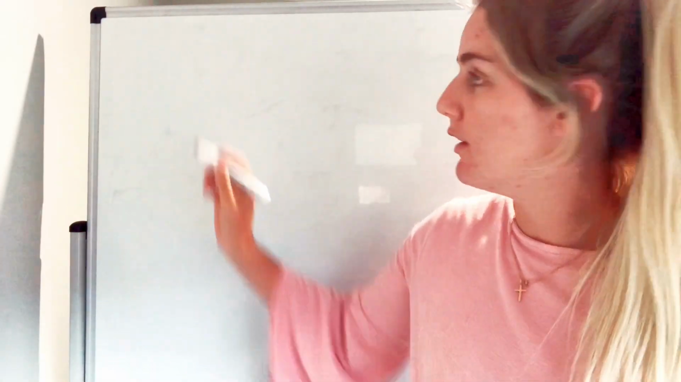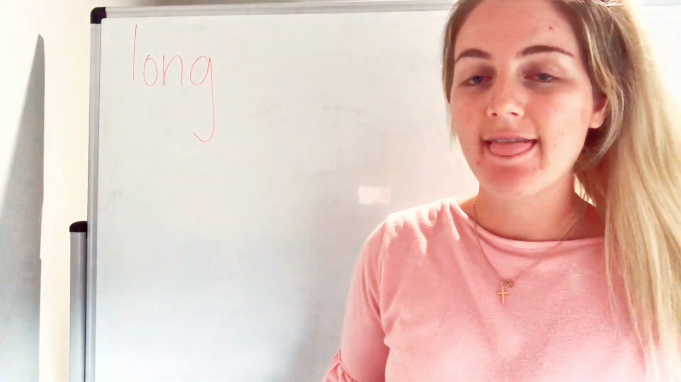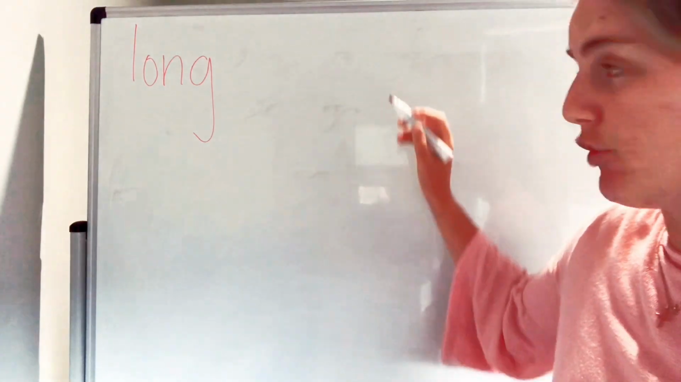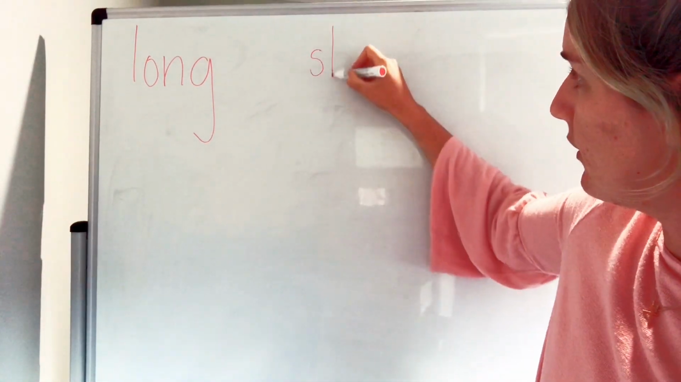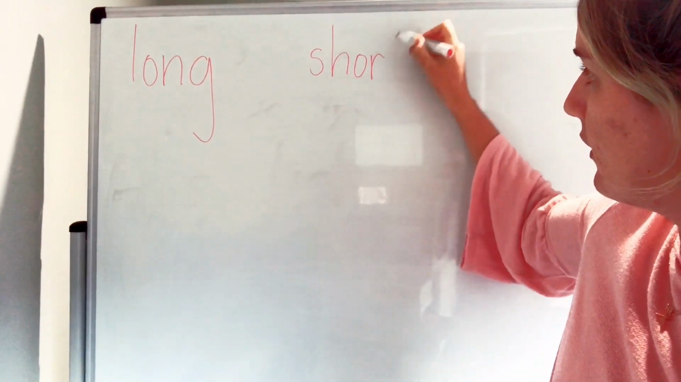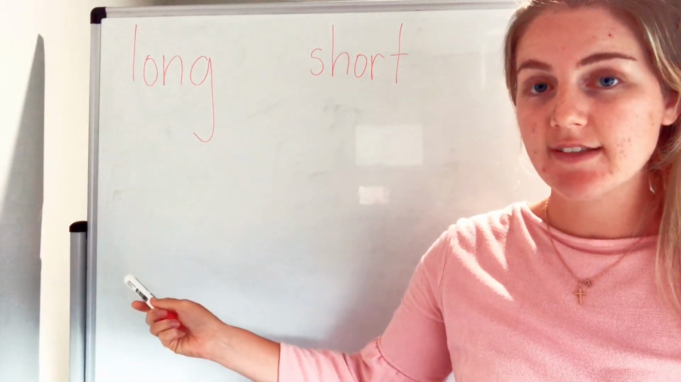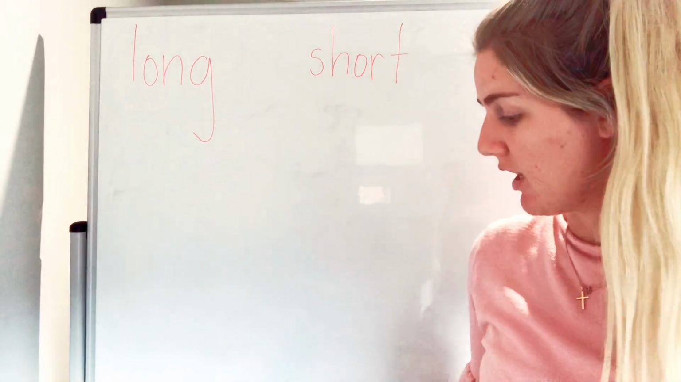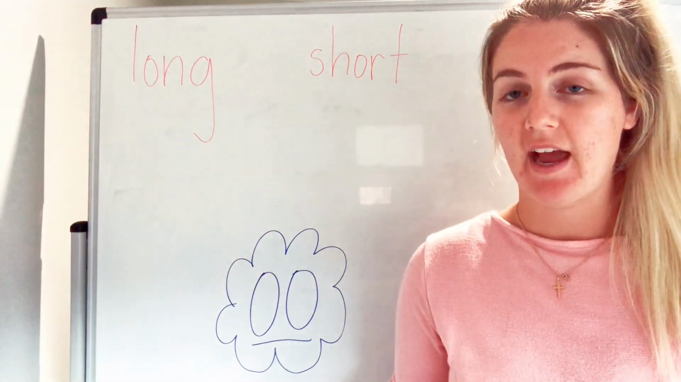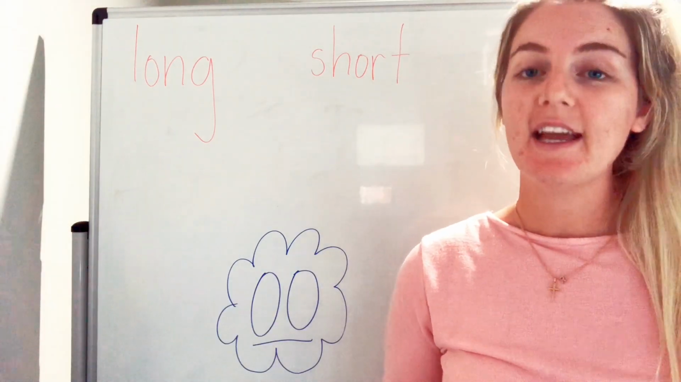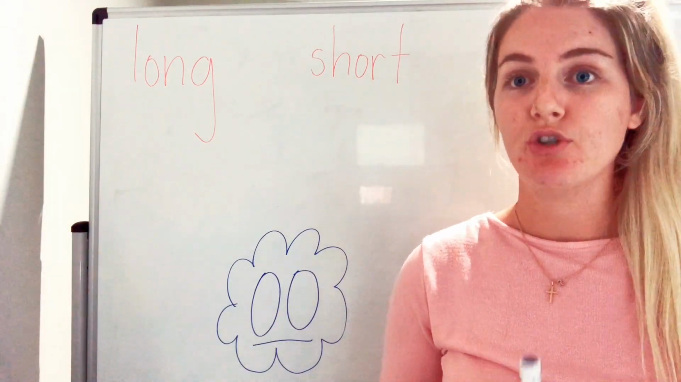Alright, let's do our sound talking. I would like you to put the word long at the top of your page, and then I want you to put the word short at the other side of your page. Because we are going to be looking at a long vowel sound and the short vowel sound. The graphemes that make up the sound is always going to be double O.